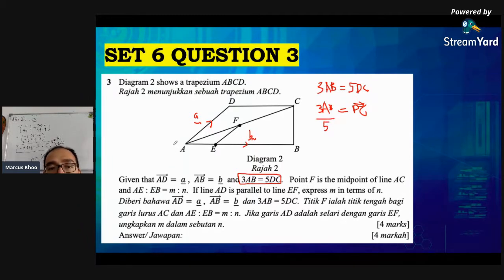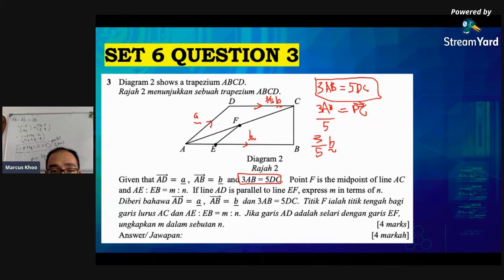Since I know that vector AB is vector B, that means DC is actually 3 over 5 vector B. So I'm going to write this down here, 3 over 5 vector B. This is what we get from this very important piece of information, 3AB equals 5DC. Since AB is B, DC is 3 over 5 B. I'm changing this position around.